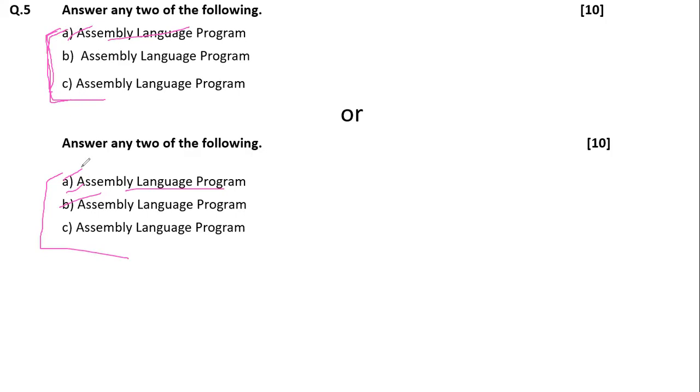After that, if you have time you can attempt the third one also, and if you have more time you can attempt the other part also. But first, the best 2 in which you are sure that I should get full marks or maximum marks if I attempt these 2 questions, go with that. And if you have time afterwards you can attempt all 6. Many students are writing all 6 programs. So it is not that you cannot attempt. And the questions, whatever I have done in the class, 20 to 25 questions we have done in the class, all types of questions.